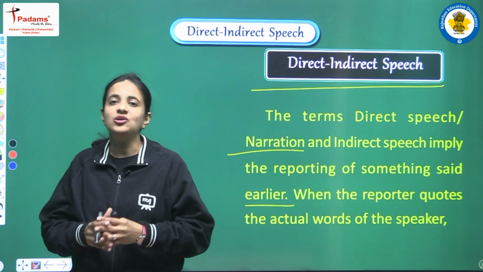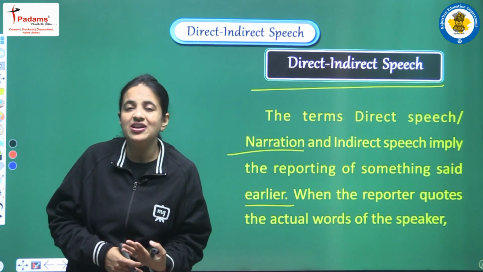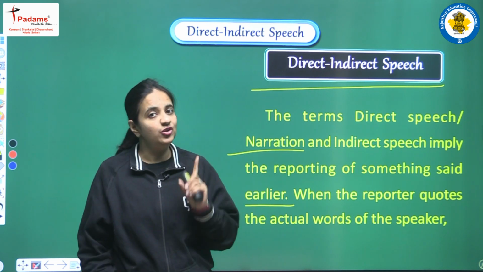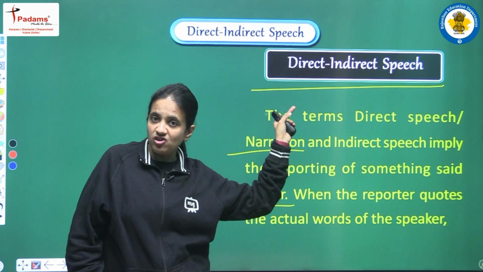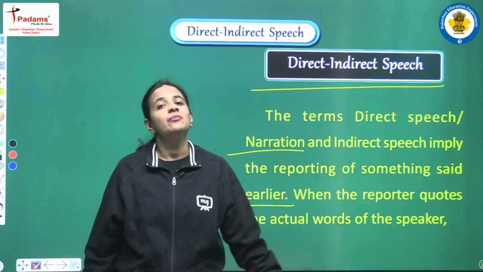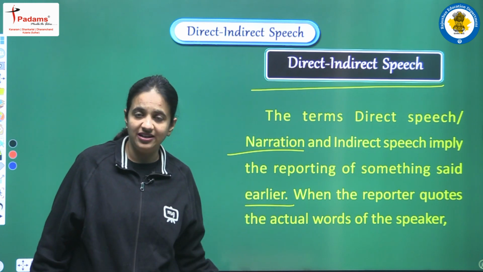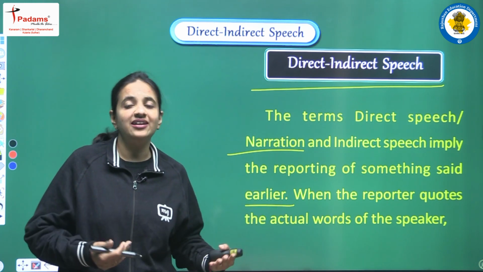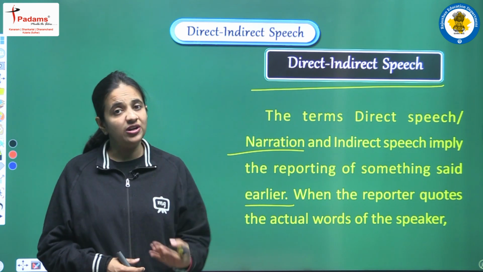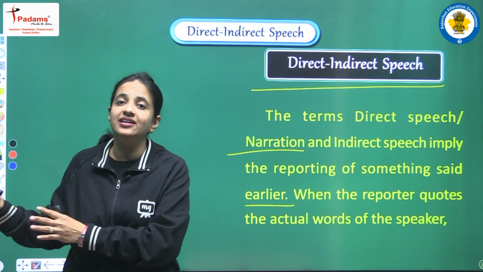So when we are quoting the same thing again, when we are repeating the same thing again, then we have two options. We can use the structure of direct speech, and we can use the structure of indirect speech also. But the important thing is that basically using direct and indirect speech, we are quoting one more time what has been said earlier.